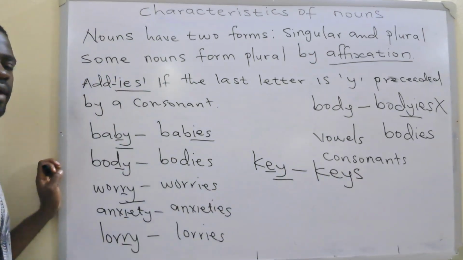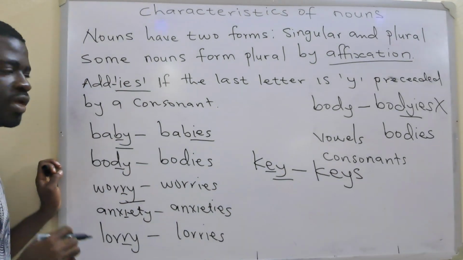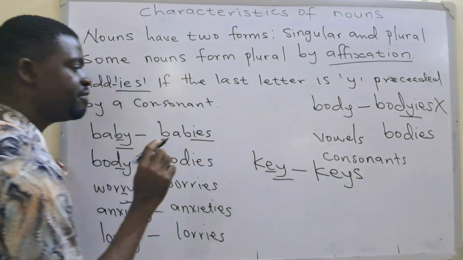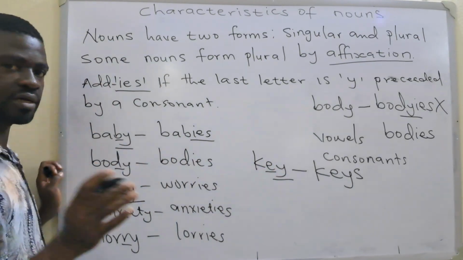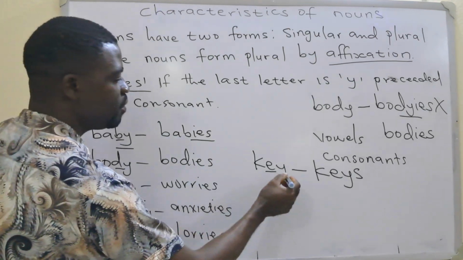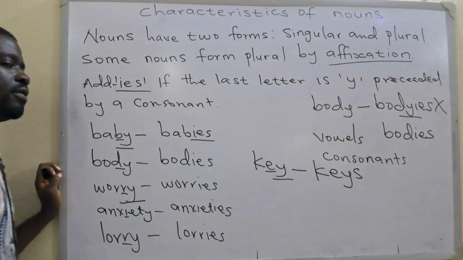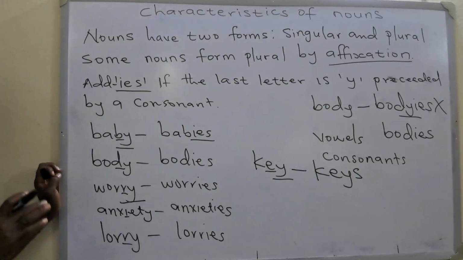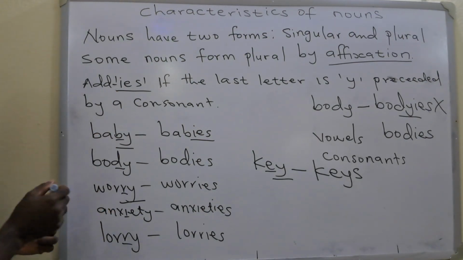You will leave the Y and you will add an S to it. But if the letter here is a consonant, if it is not a vowel, then you will take away the Y, replace it with I, and you will add ES to form your plural.